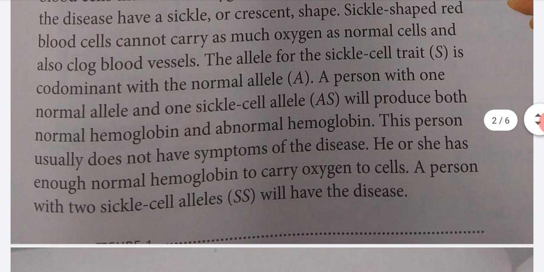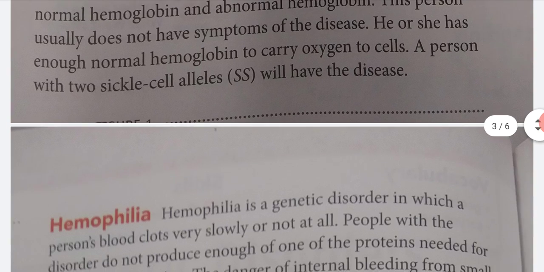The allele for the sickle cell trait, capital S, is codominant with the normal allele, capital A. A person with one normal allele and one sickle cell allele, capital A, capital S, will produce both normal hemoglobin and abnormal hemoglobin. This person usually does not have symptoms of the disease. He or she has enough normal hemoglobin to carry oxygen to cells. A person with two sickle cell alleles, capital S, will have the disease.